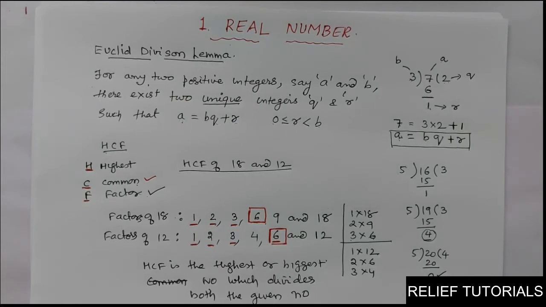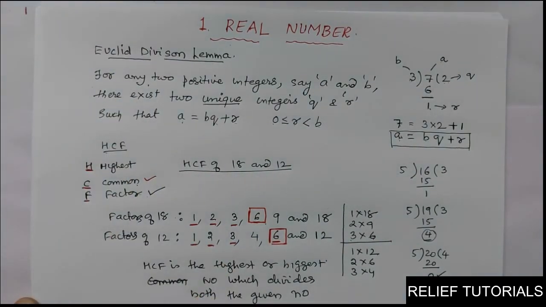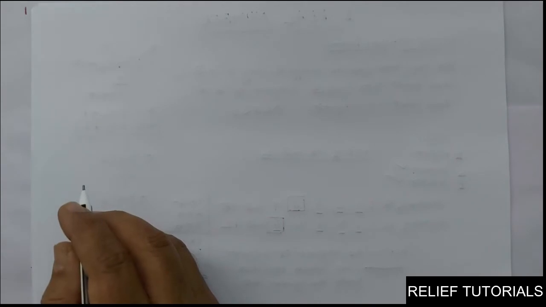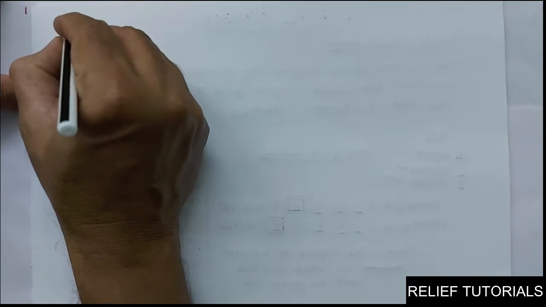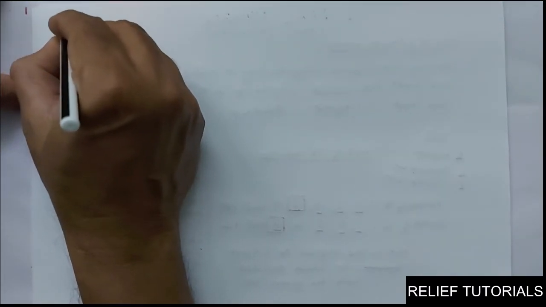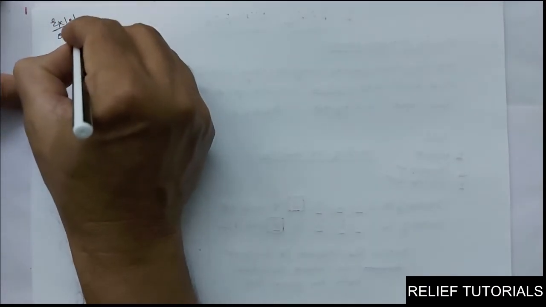So this is HCF. Now we will use this Euclid division lemma to find HCF of two numbers. So that is the application of Euclid division lemma. Now we will learn. Clear? So application. I will take the first step by step. See, this is the problem of exercise 1.1, question number 1, and I am taking the first one.